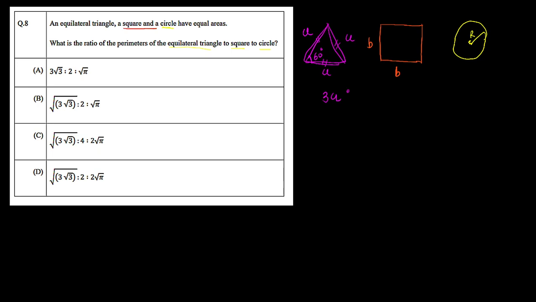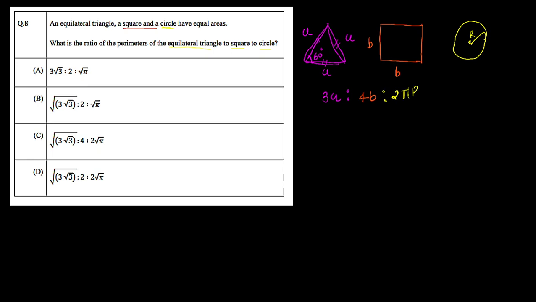Now the perimeter of this square is nothing but b plus b plus b plus b, so we can say 4 times b. In the last one, the perimeter of the circle, which is nothing but the circumference of the circle, is 2 pi r because the radius is r.